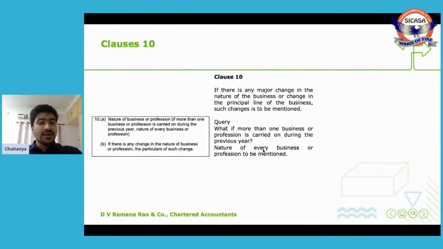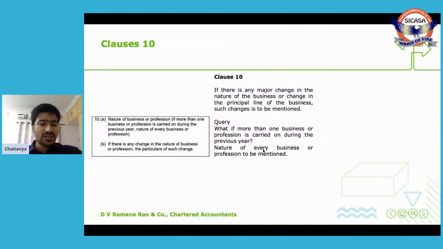10. Nature of business or profession. If more than one business or profession is carried on during the previous year, the nature of every business or profession. If there is any major change in the nature of business or profession, the particulars of such change are also required to be given here.